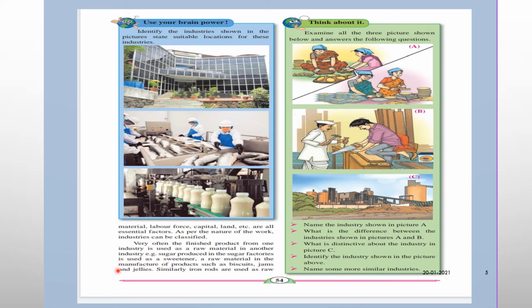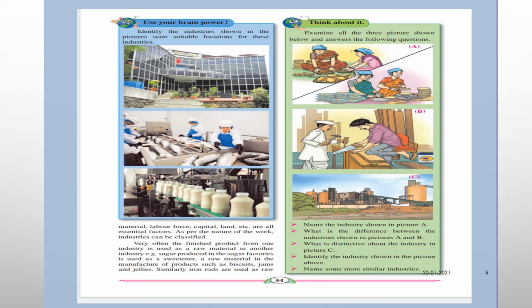Very often the finished product from one industry is used as a raw material in another industry. For example, sugar produced in the sugar factories is used as a sweetener, a raw material in the manufacture of products such as biscuits, jam, and jelly. Similarly, iron rods are used as a raw material in the engineering industry in the manufacture of steel furniture, etc.